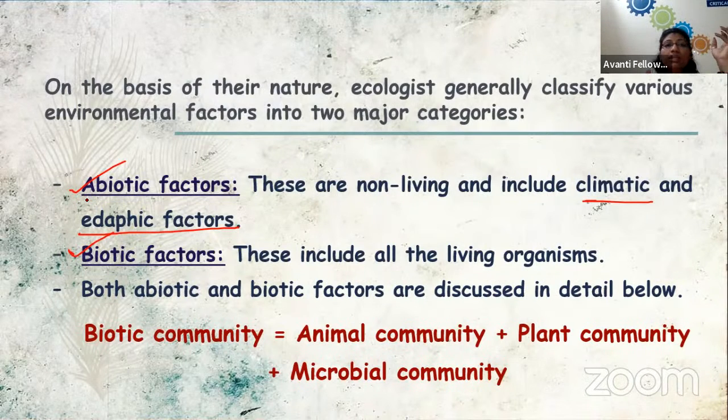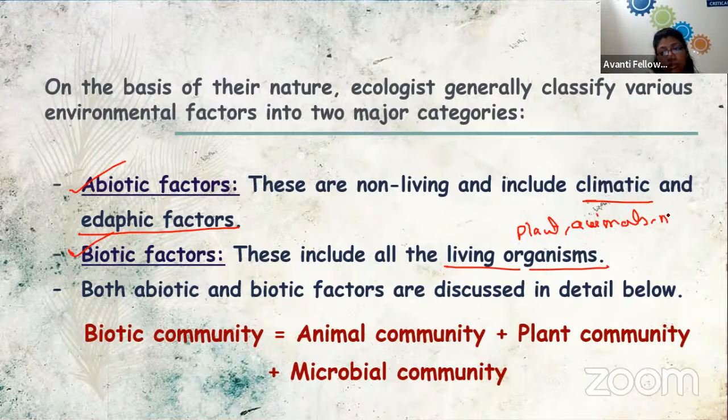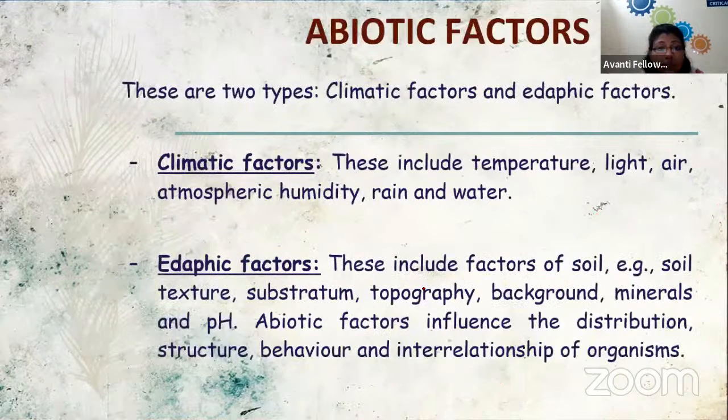So an abiotic factor is a non-living factor, whereas a biotic factor is a living factor, which includes all kinds of living organisms: plants, animals, microorganisms. Everyone comes under this biotic factor. And the biotic community is made up of animals, plants, and microbes. As I've told you, the living organisms we are talking about contain all three: animals, plants, and microorganisms.